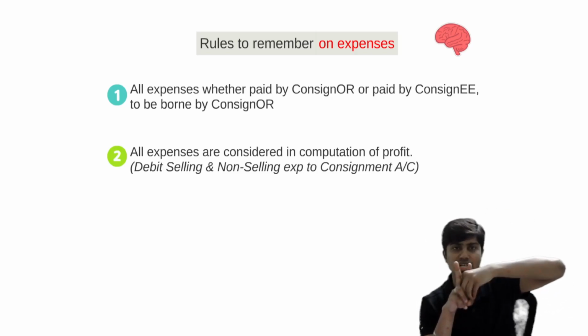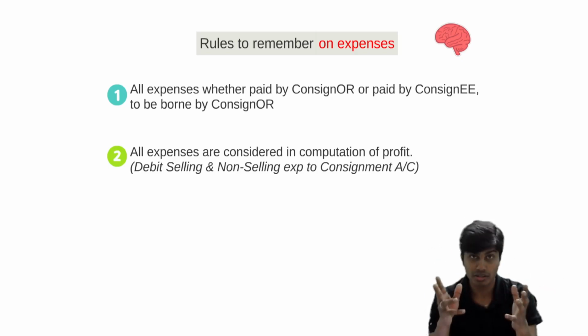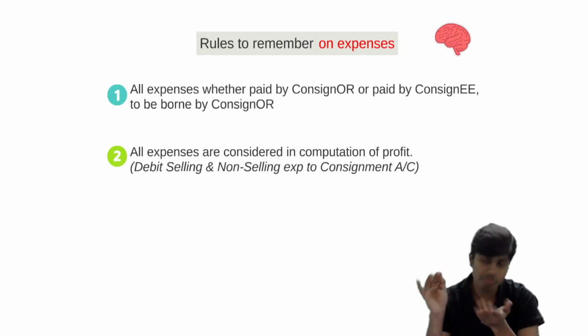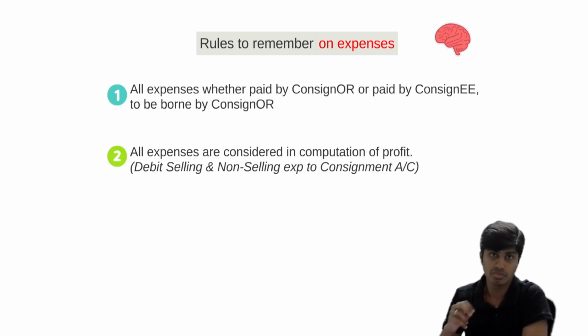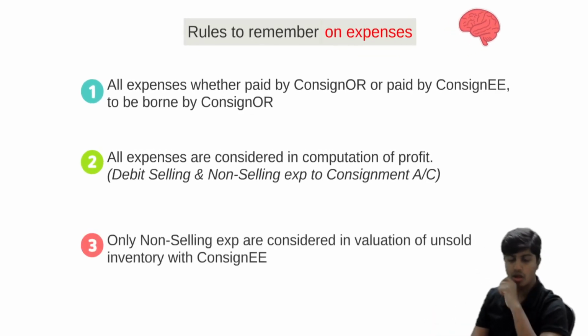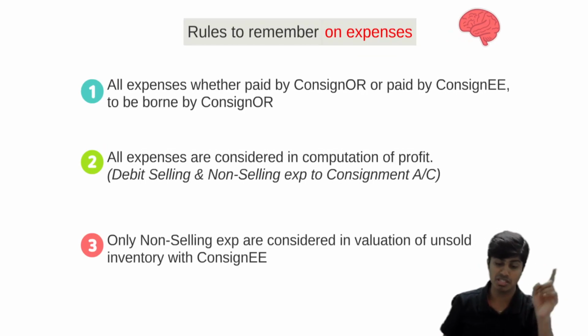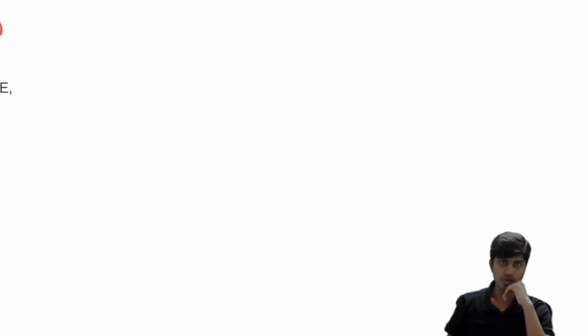After the goods reach consignee's godown, any expense incurred like godown rent should not be included in the value of these 200 units remaining unsold with consignee. I'll make you write this. See, this is how it goes. Only non-selling or non-recurring expenses are considered in valuation of unsold inventory with consignee. Got it? This is with regard to expenses.